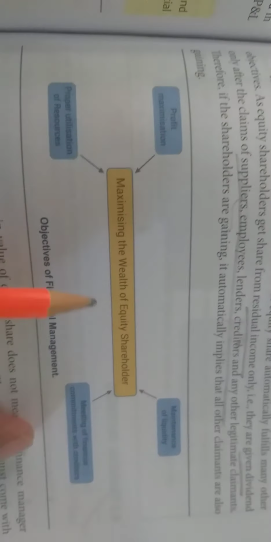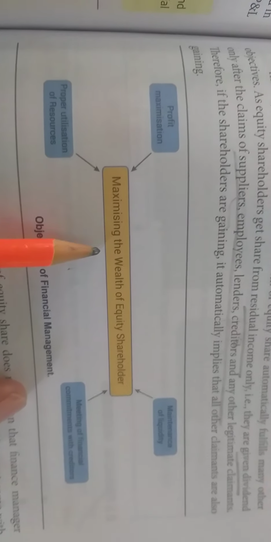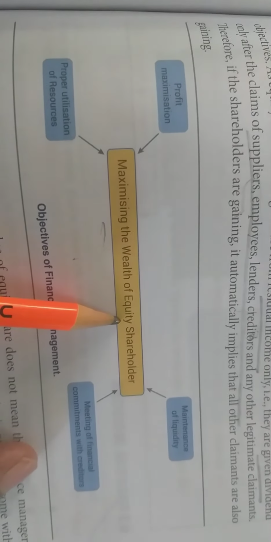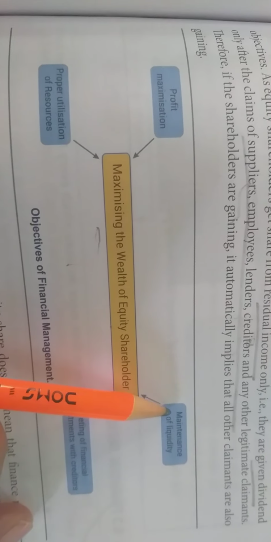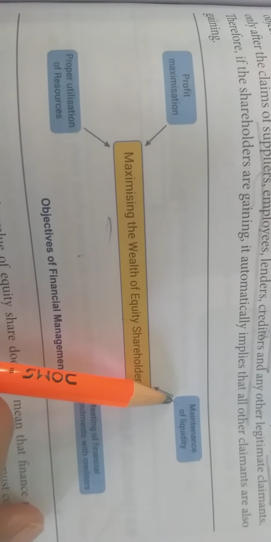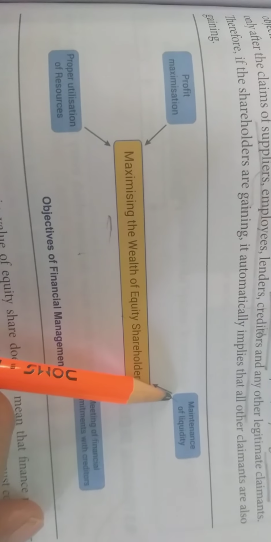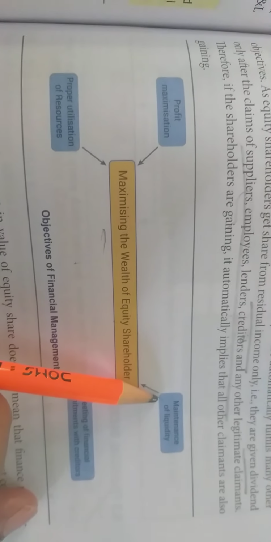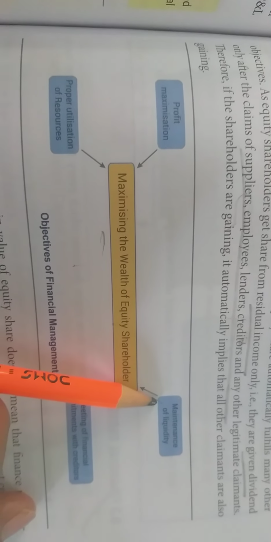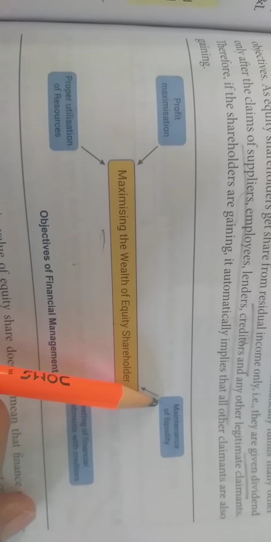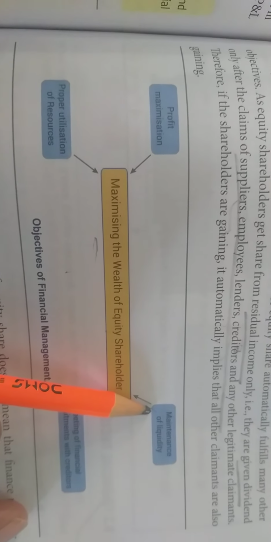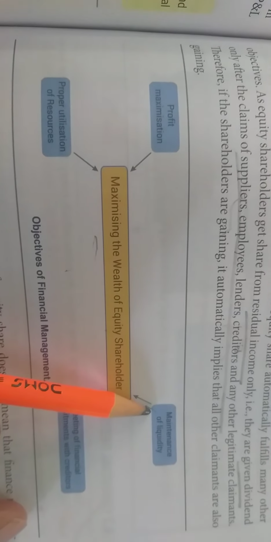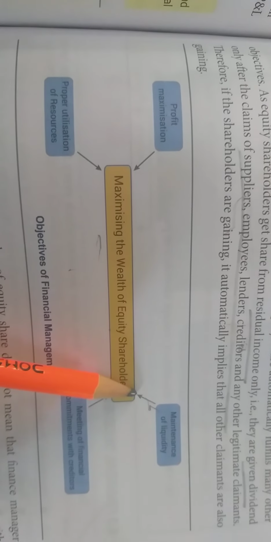This was the main objective, but in short, maximizing the wealth of shareholders, or the financial management objective, helps in maintaining four things. Number one, maintenance of liquidity. Maintenance of liquidity means keeping cash available in the business in such a way that each and every payment can be made in time without delay, whether it is day-to-day expenditure or short-term liability.